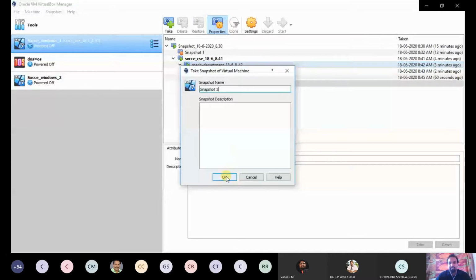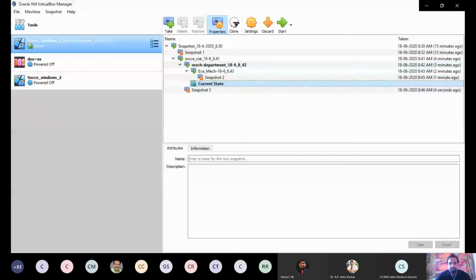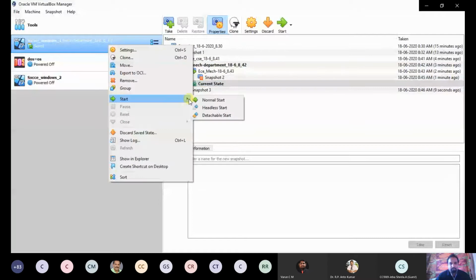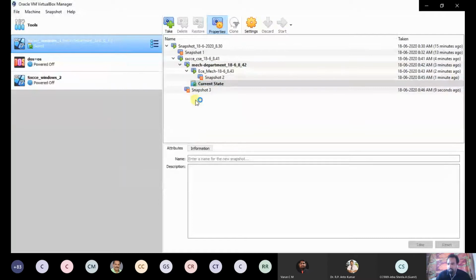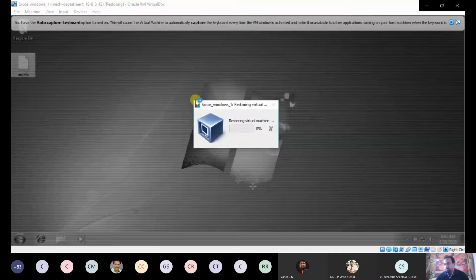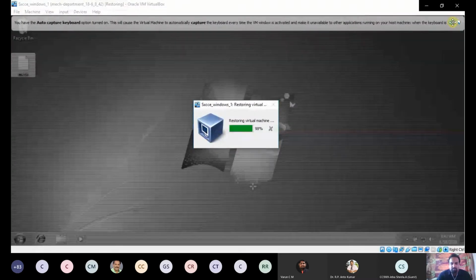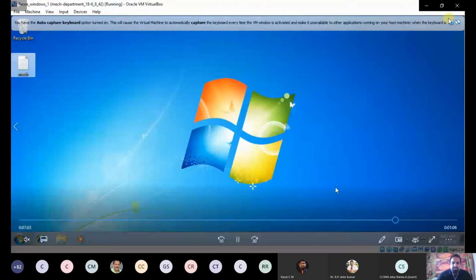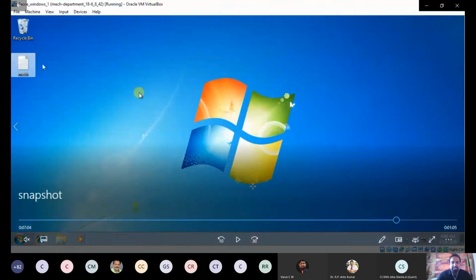Only the mechanical file will be there on the desktop in the virtual machine. The reason is we are restoring from that snapshot version, and in that version only the mechanical department file is present.